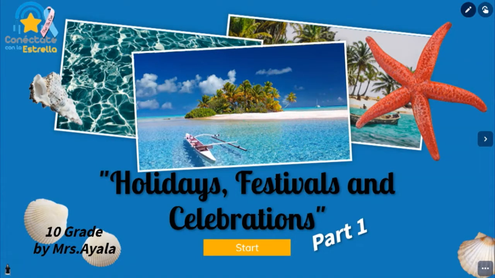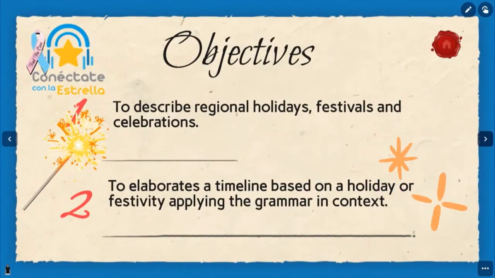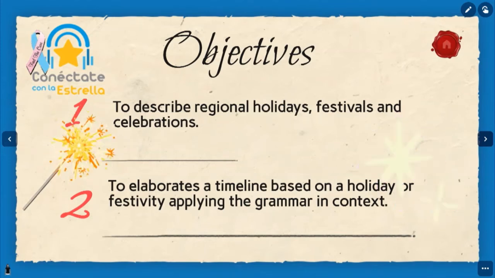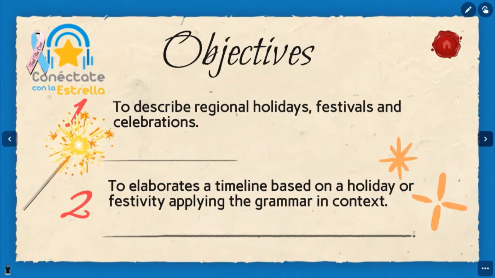This is your teacher, Mrs. Ayala. Let's start our topic reading the objective for this lesson. To describe regional holiday, festival, and celebration, and also to elaborate a timeline based on a holiday or festivity, applying the grammar in context.